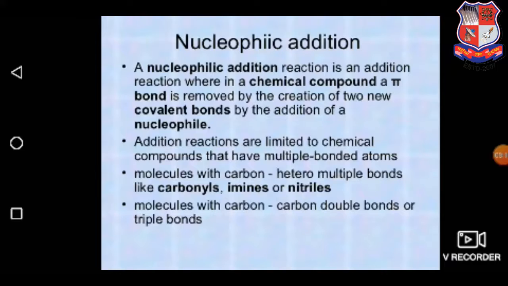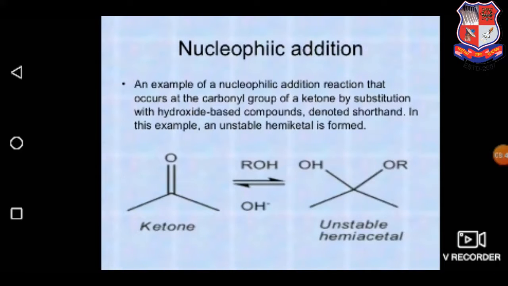After that, in the nucleophilic addition, the addition of several moieties takes place, and in that the same thing will happen. In the chemical compound a pi bond is removed by creation of two new covalent bonds. For example, the hetero multiple bonds like carbonyls, imines, and nitriles. In nucleophilic addition, for example, in a ketone, the addition of a hydroxyl molecule takes place and formation of unstable hemiacetal.